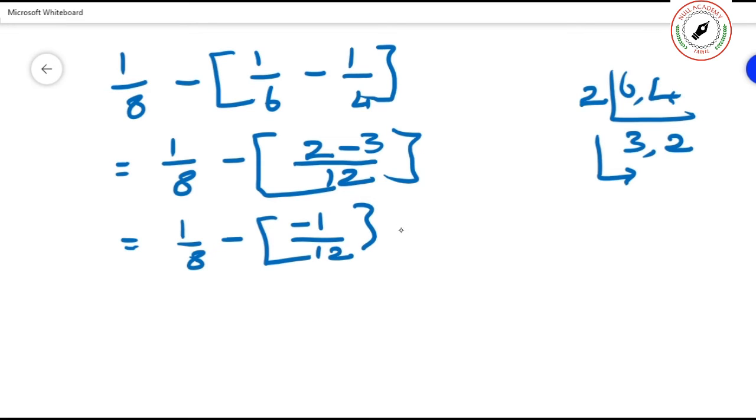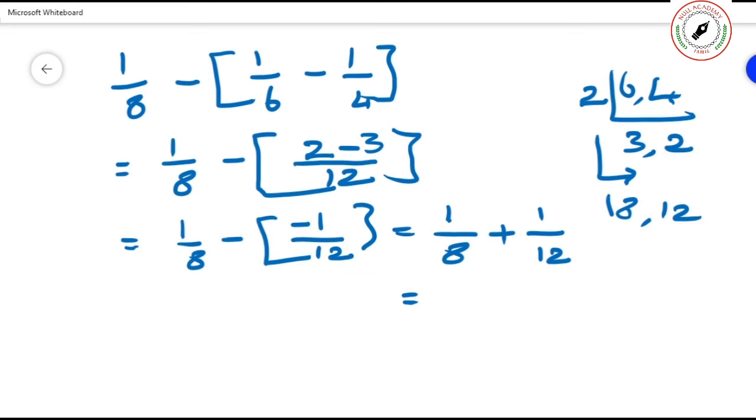So what will happen? Minus into minus becomes plus. 1 divided by 8 plus 1 by 12. Now you have to find the common denominator for 8 and 12. 8 comma 12.